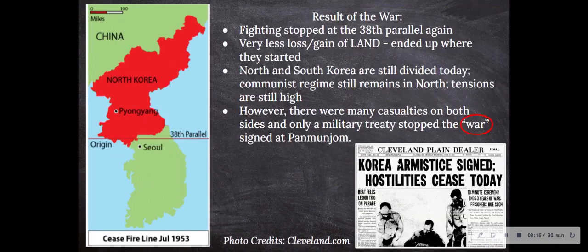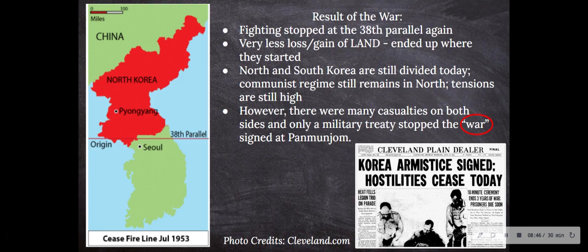All right, let's move on. So here we are in, I believe, the fourth phase of the war, and we are at the result of the war. The result of the war was that fighting stopped at the 30th parallel again, as we can see here in the map. So they were still at the 30th parallel. South Korea over here had an advantage, and North Korea over here had a little bit of advantage, so it was almost kind of even.